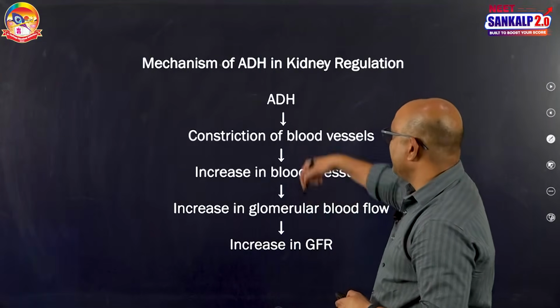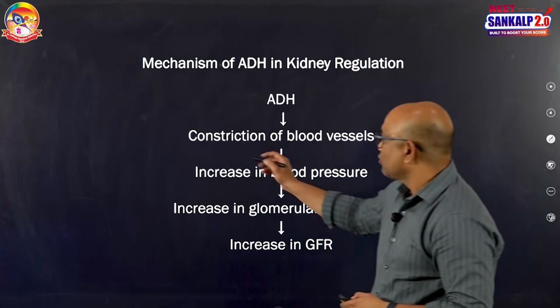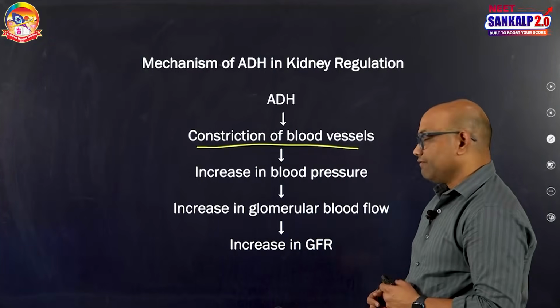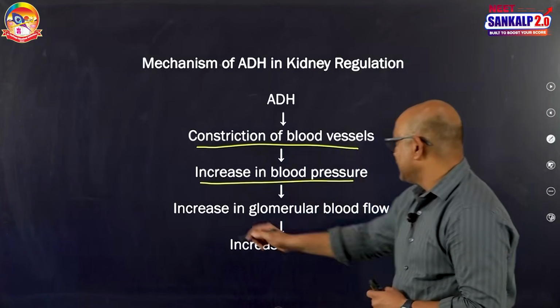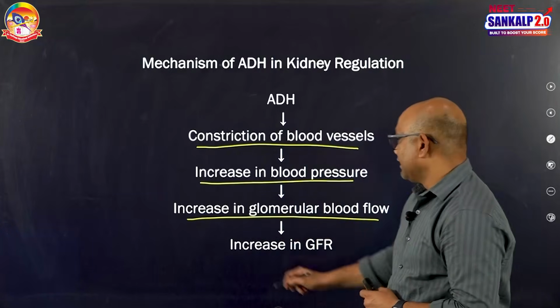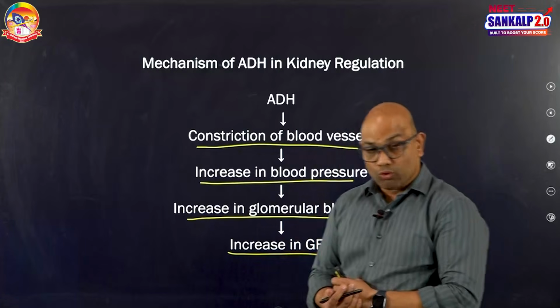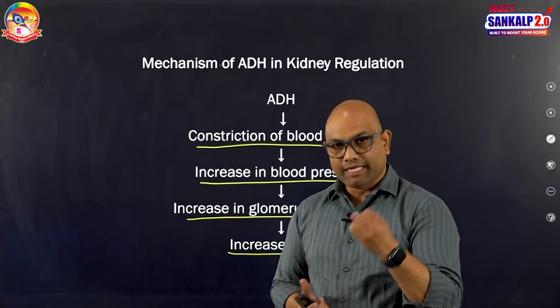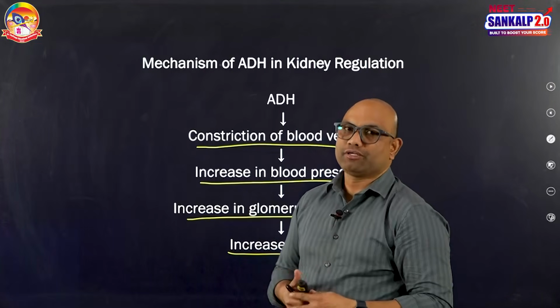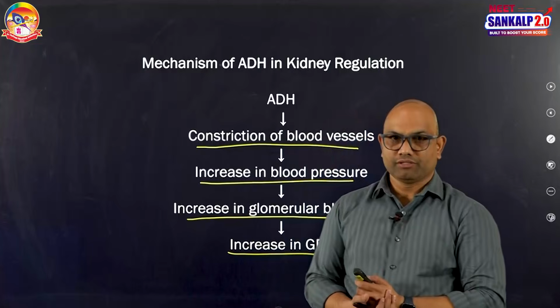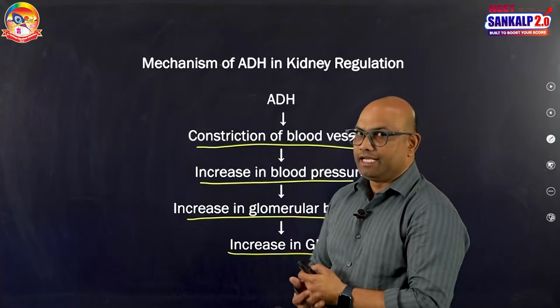Another mechanism of ADH is that ADH can also cause the constriction of blood vessels. When blood vessels are constricted, that increases the blood pressure and increases the glomerular blood flow and finally increases the GFR. Overall, regarding the functions of ADH, it increases the blood volume, it increases the GFR, it increases the blood pressure. So this is regarding the ADH mechanism.